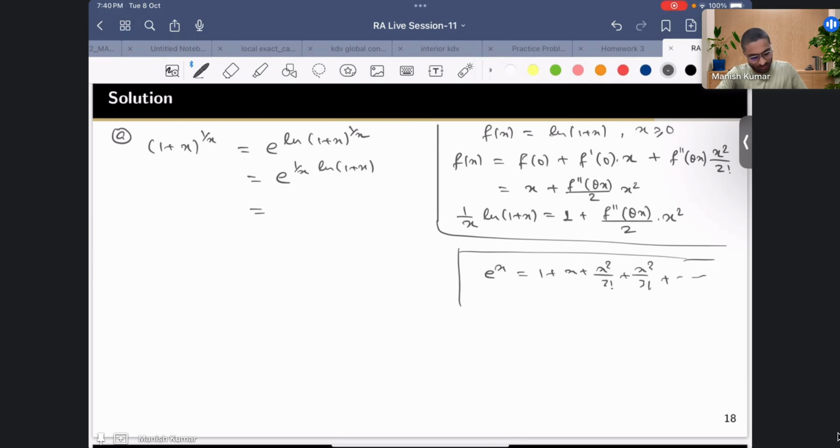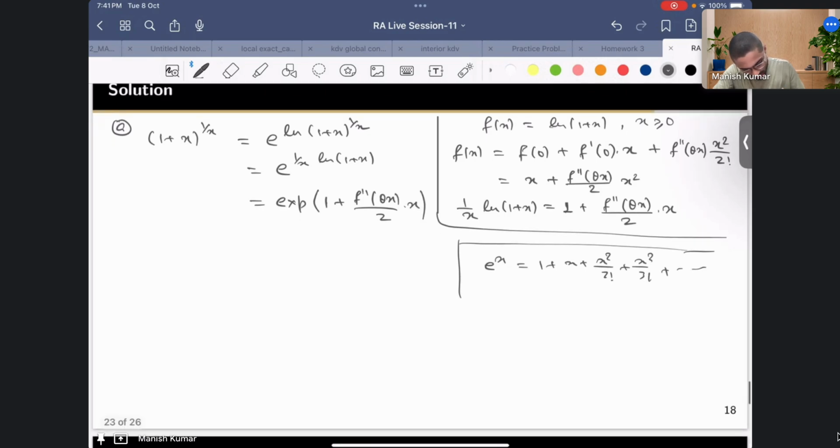So what I can do is write the exponential of 1 plus f double prime theta x by 2 times x.